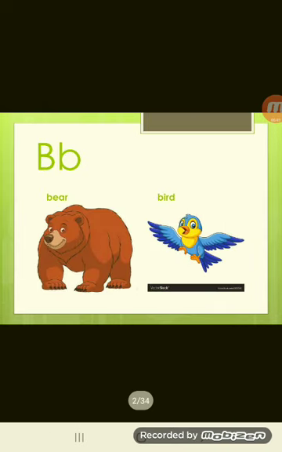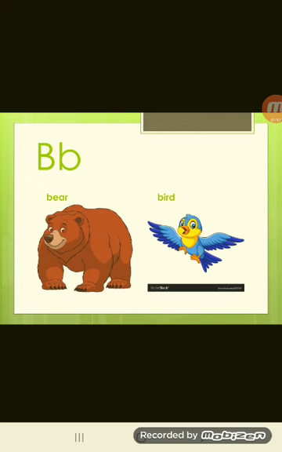So the next sound here is the b sound. So b, like the sound at the beginning of the word bear. Bear, bird. So again, what is this sound? This sound is the b sound, and b is for what? Bear. B is for bird.